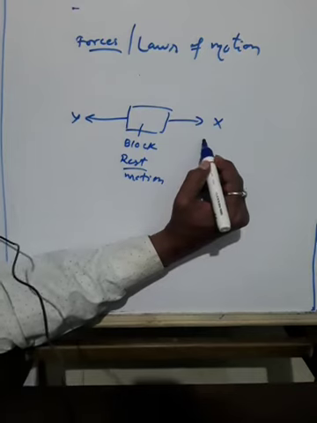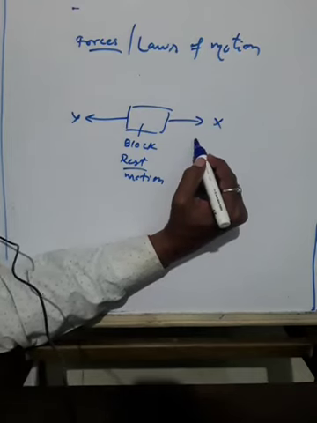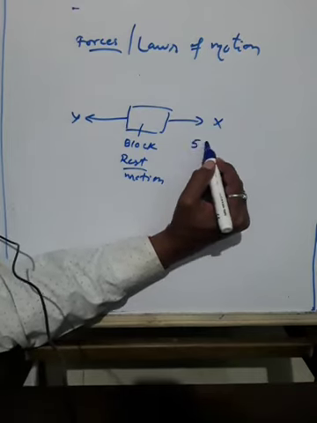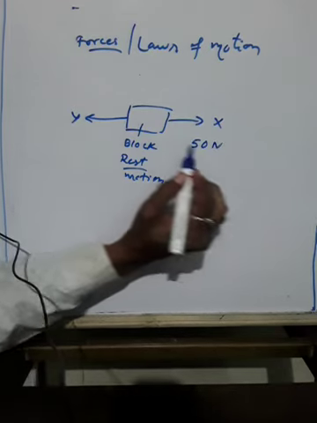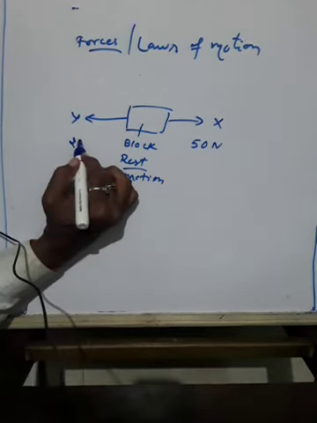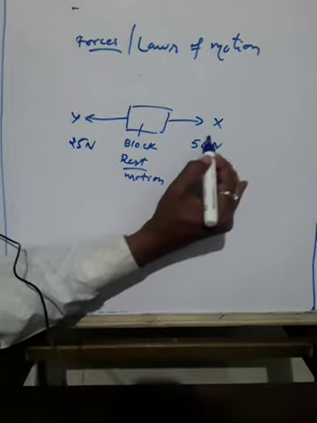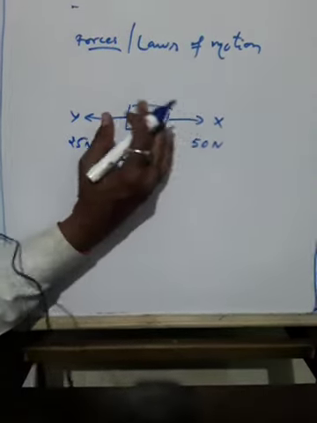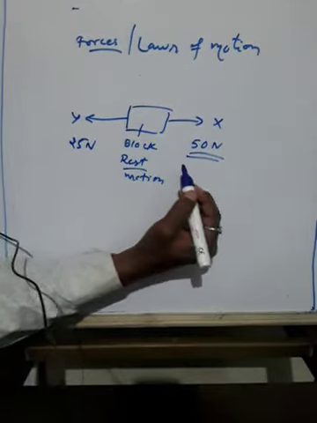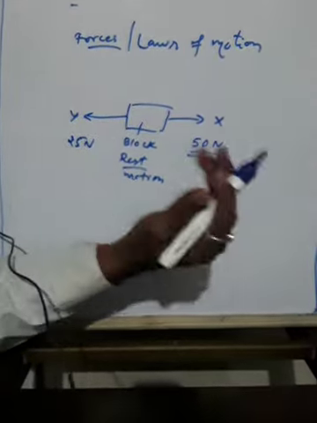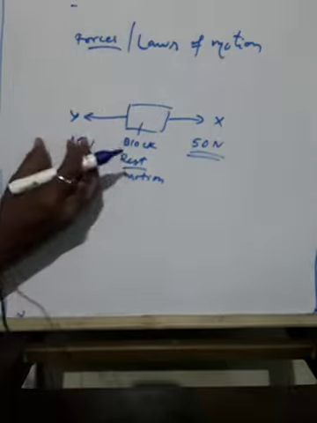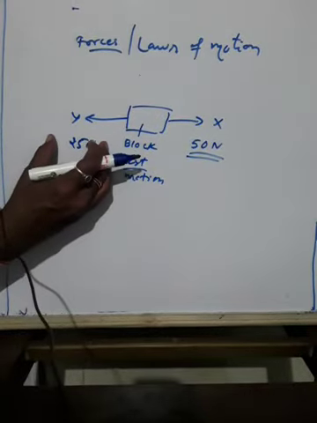Suppose the force applied towards X is 50 Newton and the force applied towards Y is 25 Newton. The force pulling towards X is larger, so the block will move towards X because the force applied on Y is lesser.